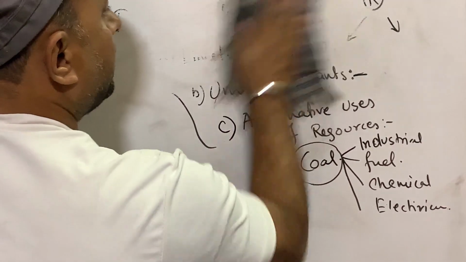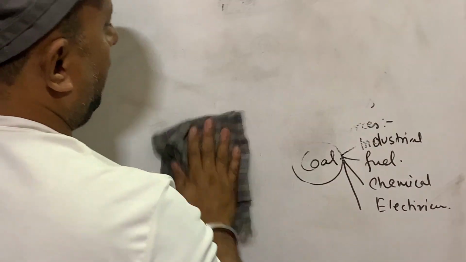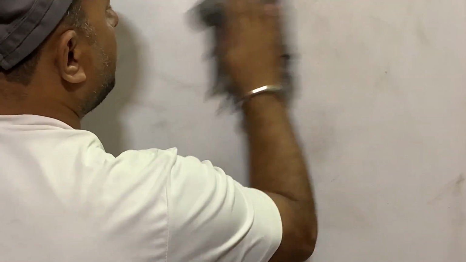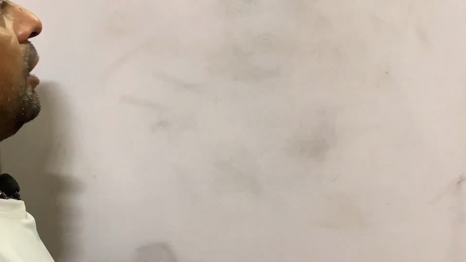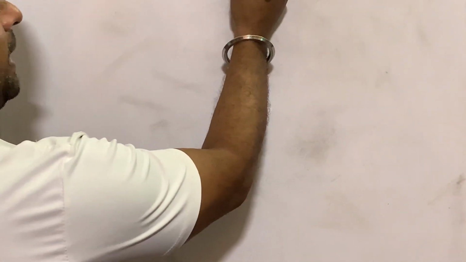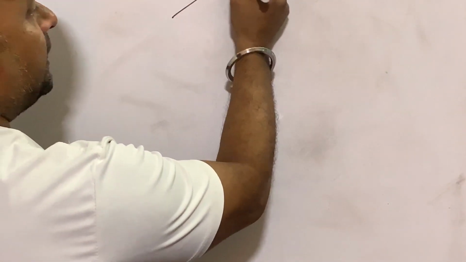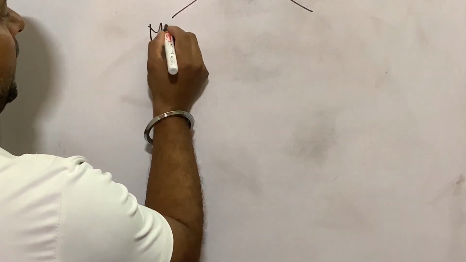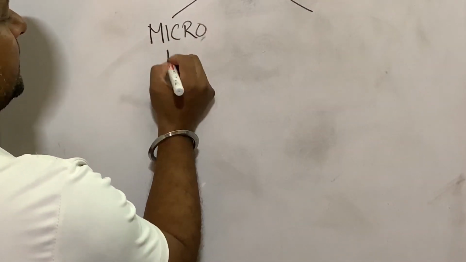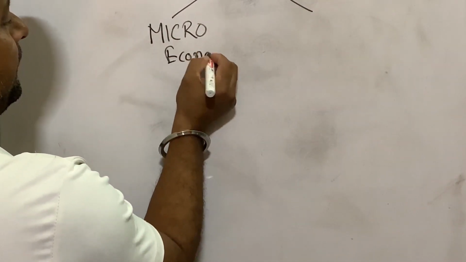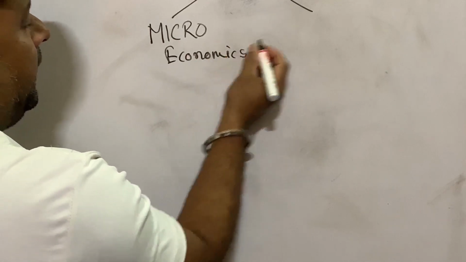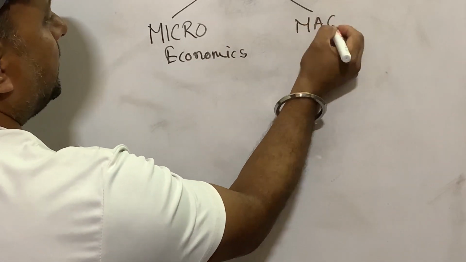Now, branches of economics. So this is all about what economics is and why there is an economic problem. Now, branches of economics. There are two branches of economics. One is microeconomics, another is macroeconomics.